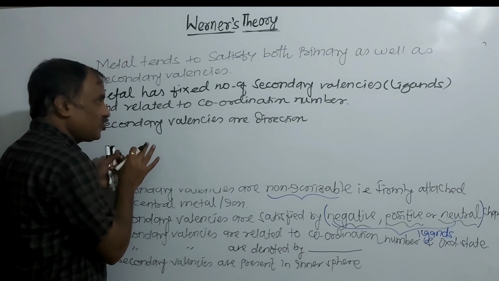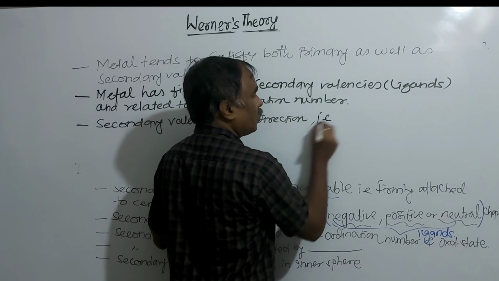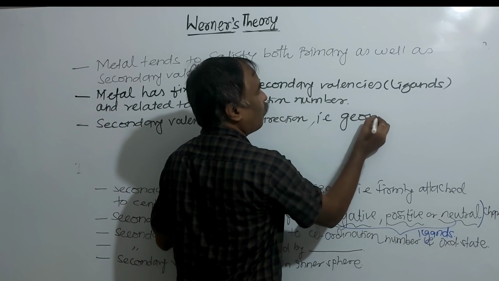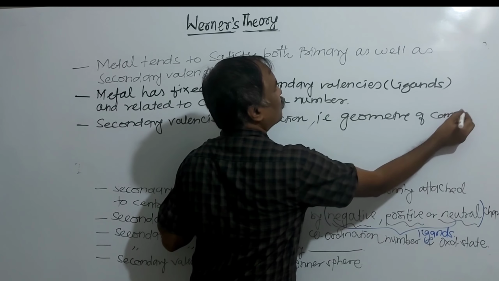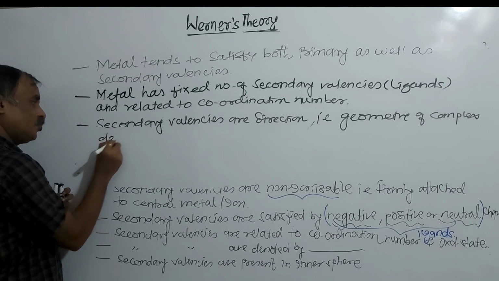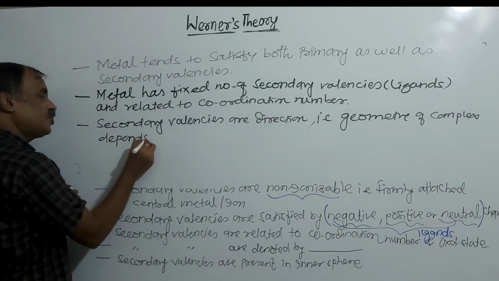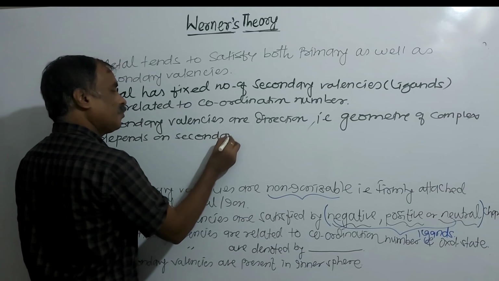Since these are directional in nature, the geometry of the complex depends on secondary valencies.